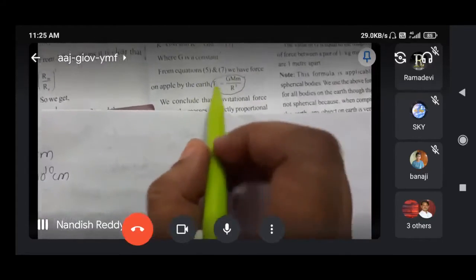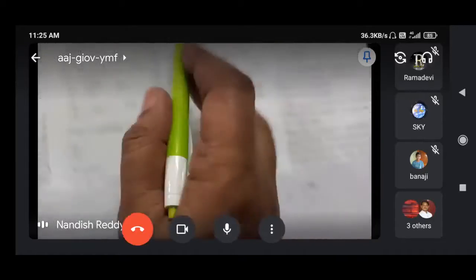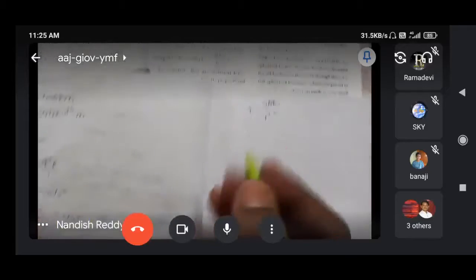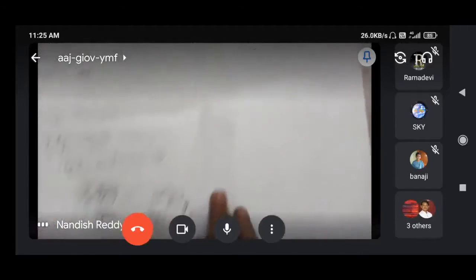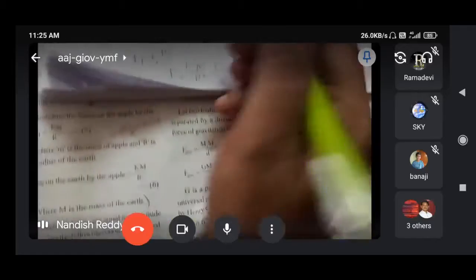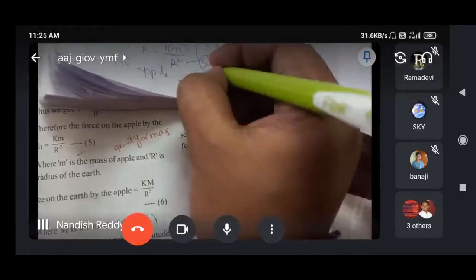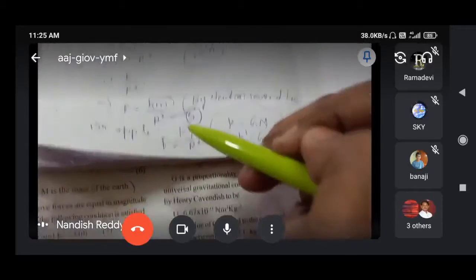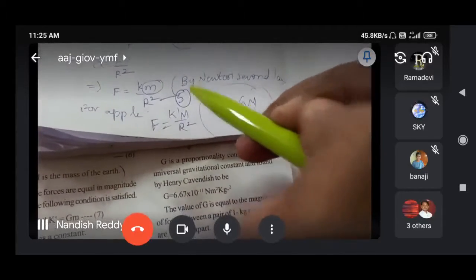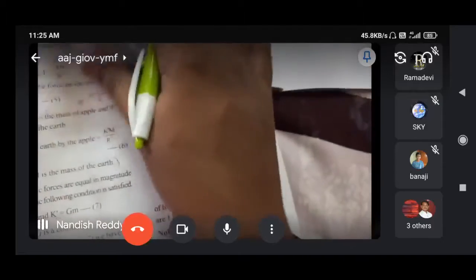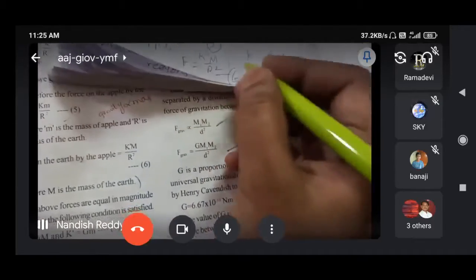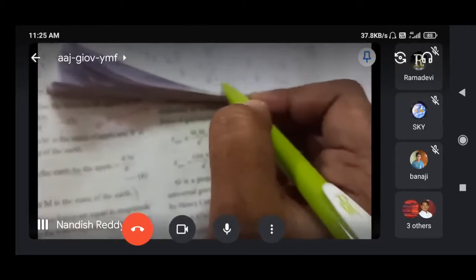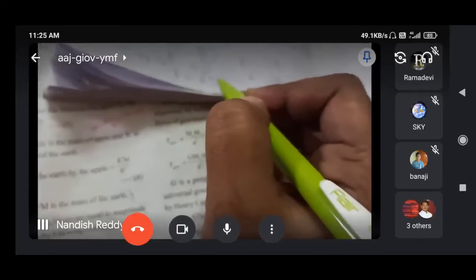So from equation number 5 and 7, here 5 we have a force Km by R square, and this one, Km by R square, is equation number 5 they are taking, because already we have used 1, 2 and 3 here, and in the textbook they have taken this one as 5, and the next one as 6. So this is for apple, and this is for moon. Capital M is for moon, the mass of the moon.